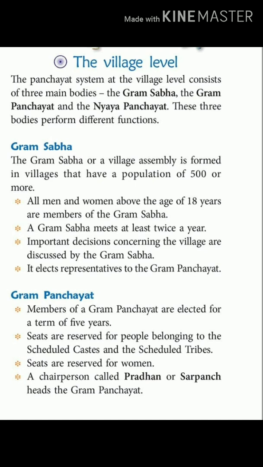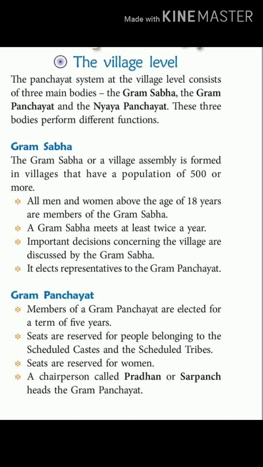No, seats mean that if there are 5 members in the Gram Panchayat, it is not mentioned how many, but there has to be a person who belongs to a scheduled caste, scheduled tribe. There has to be a seat reserved for women. There are 2 types of seats reserved. That is what it means. Okay, then only a Gram Panchayat will be formed. So it means reservations are there for scheduled caste, scheduled tribe and for women.